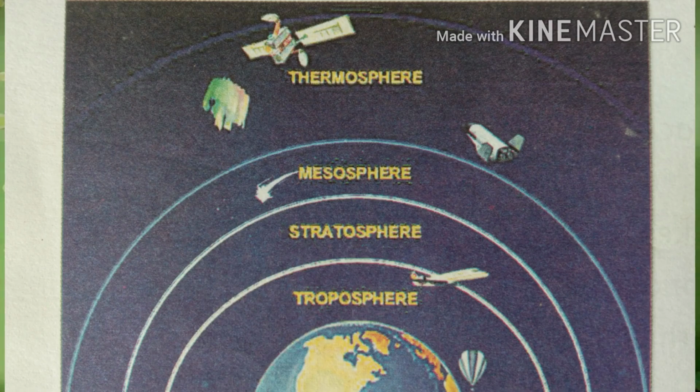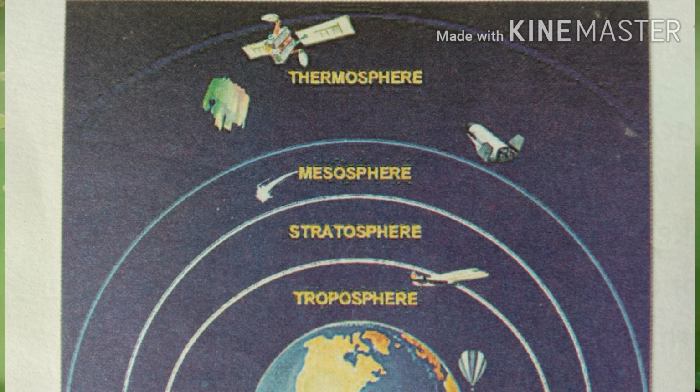Yes, students, now we are going to discuss the four layers of the atmosphere. As you can see in the picture there, the first layer is troposphere, second is stratosphere, then mesosphere and thermosphere. Troposphere is the layer which is very near to our earth, then stratosphere, mesosphere and thermosphere.